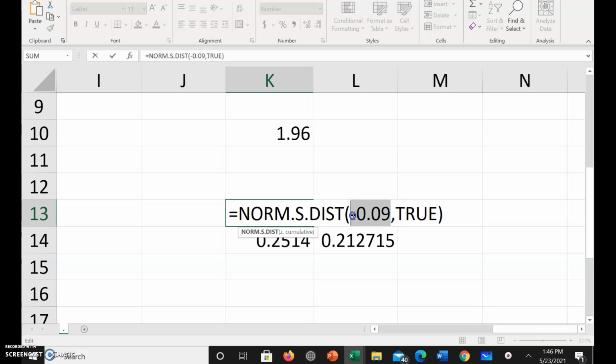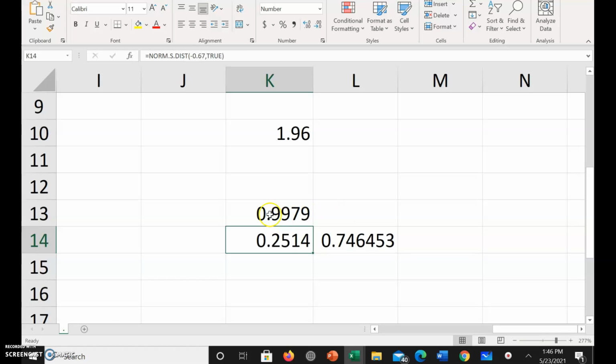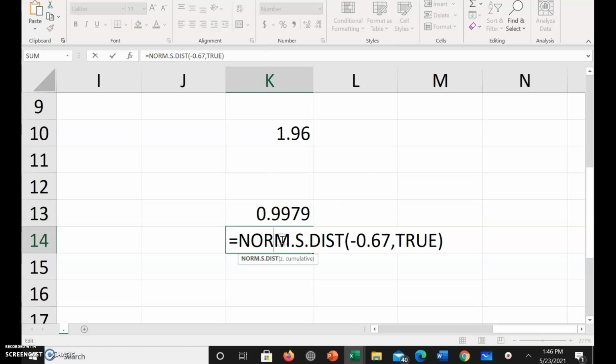of 2.86 and see what that is. Now that's going to be your less than. So we're going to have to find the greater than side.